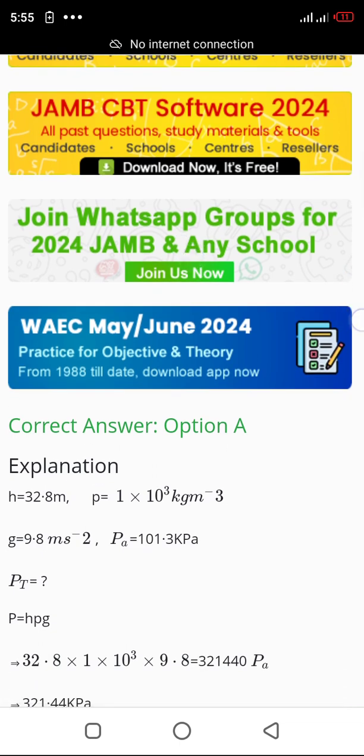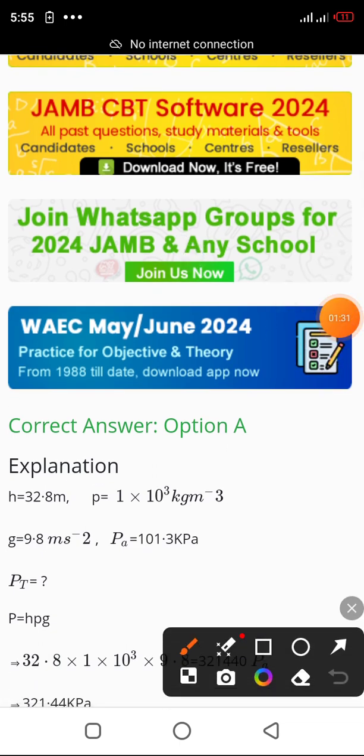So we have height of 32.8 meters, density of 1 × 10^3 kilogram per meter cube, and g equals 9.8 meter per second square, and this is the pressure of the air above. So we are to calculate for the liquid pressure.